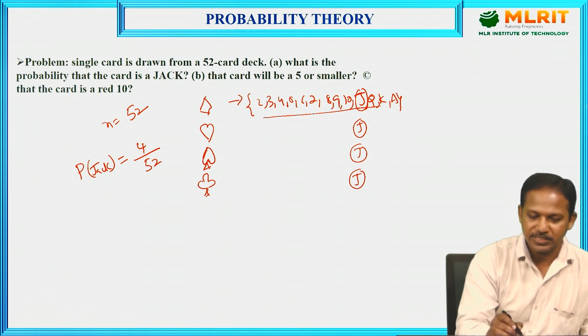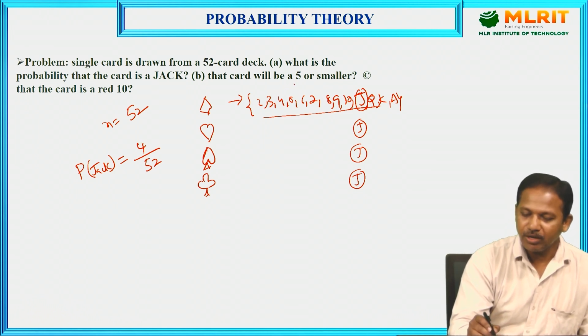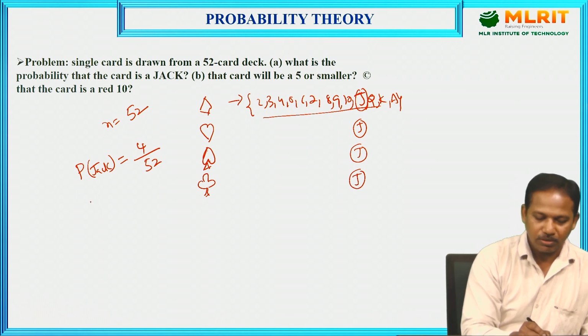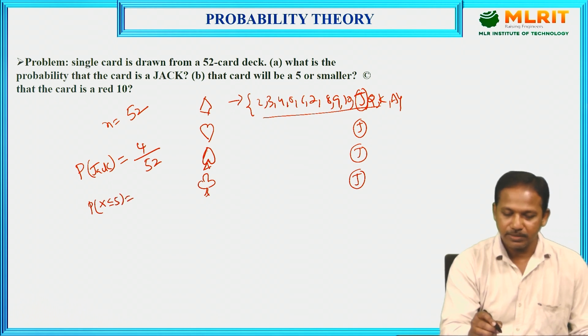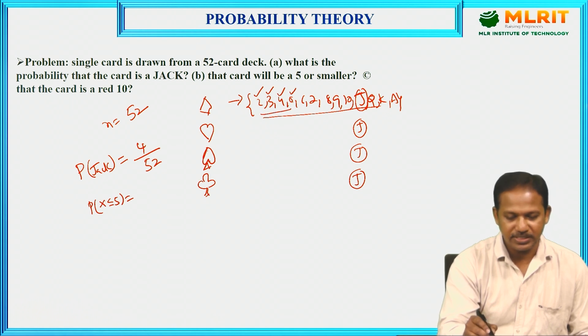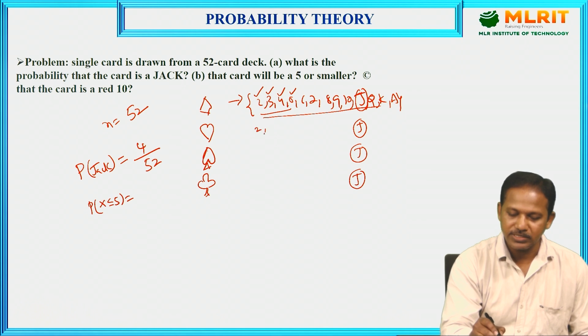Now what is being asked next, the drawn card will be 5 or smaller. That is, I want to find P of X is less than or equal to 5. See here, in the diamond suit, 2, 3, 4, 5 up to this one. Why? Because these are less than or equal to 5 only. Similarly, heart also contains 2, 3, 4, 5.